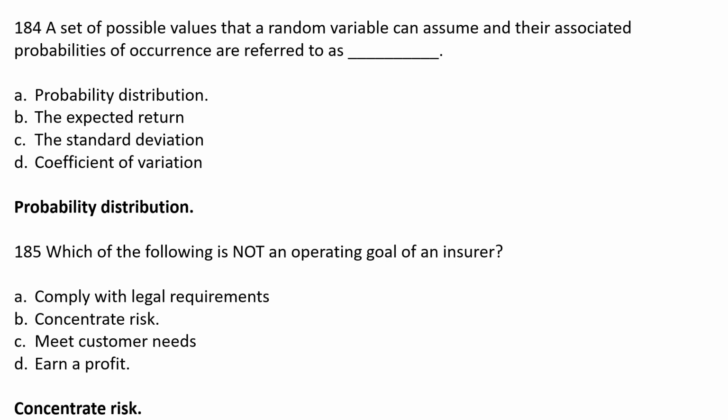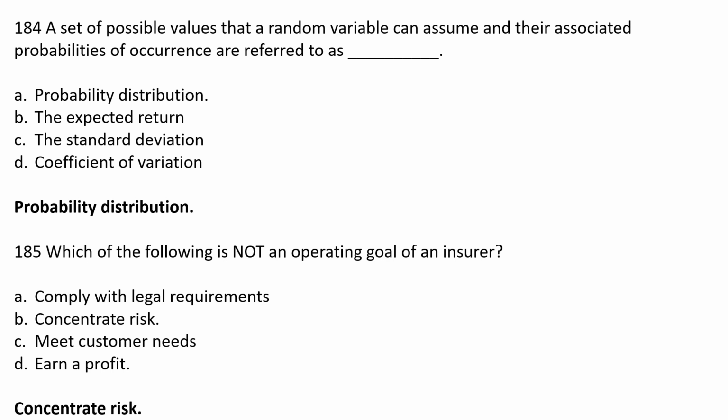Which of the following is not an operating goal of an insurer? Option A, comply with legal requirements. Option B, concentrate risk. Option C, meet customer needs. Option D, earn a profit. The correct answer is option B, concentrate risk. So this is not an operating goal of an insurer. Comply with legal requirements, meet customer needs, earn a profit: all these are operating goals of an insurer, but concentrating risk is not.